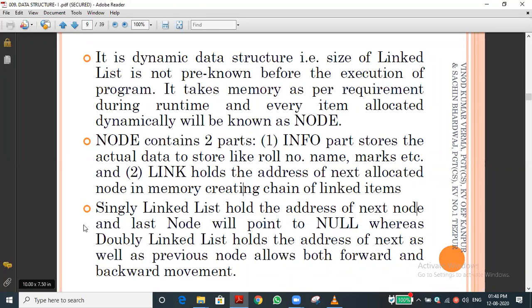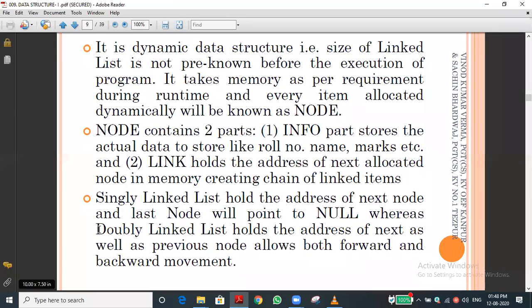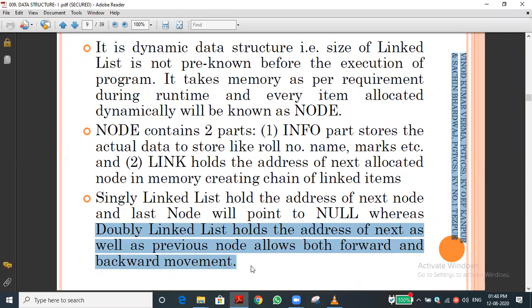Now we are entering the new concept called doubly linked list. Doubly linked list holds the address of the next as well as the previous node. Previous node means previous element. It allows both forward and backward movement. You can see this. I will explain that.